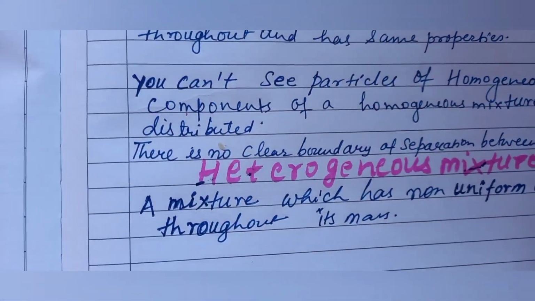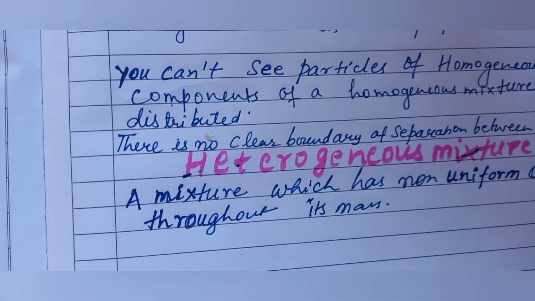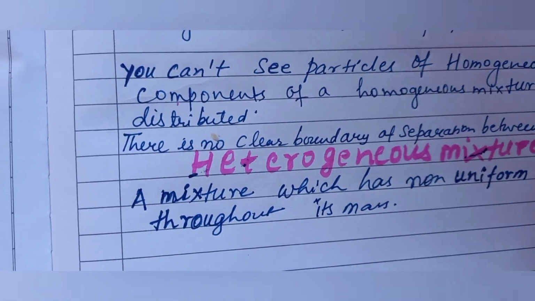Now let's see the things you need to do as your classwork. First one is, mixtures are classified as dash and dash mixtures. Second question is, mixtures are dash substances.